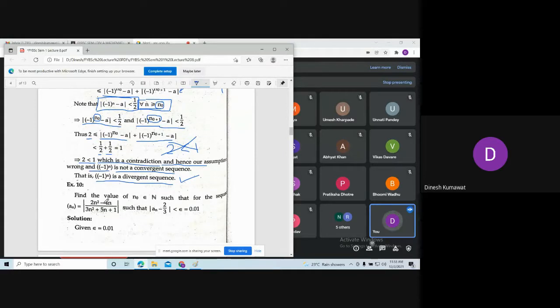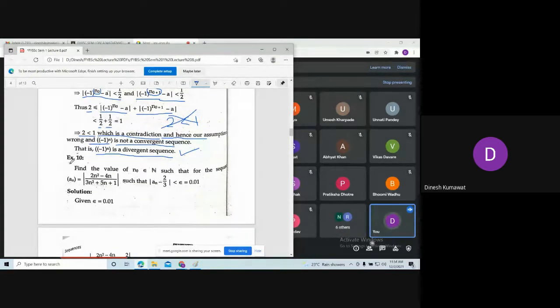So let us explore more on the definition of a convergent sequence, so that the idea will be more clear to you what we are doing exactly in this definition. Okay, now this example gives you some idea about this definition.